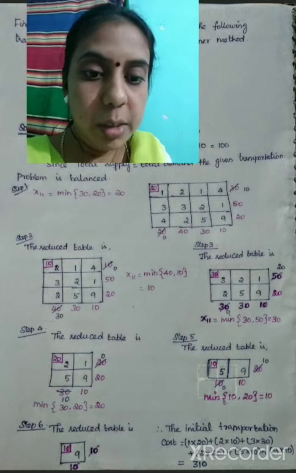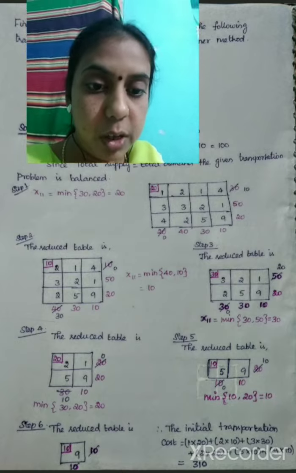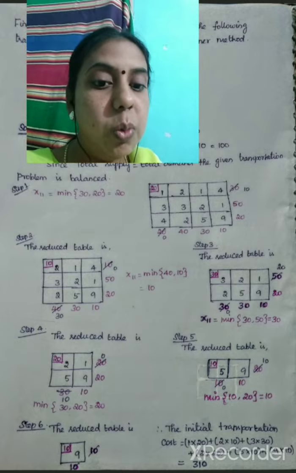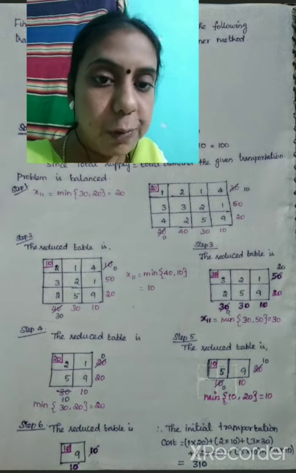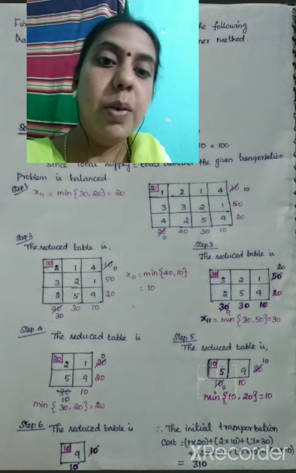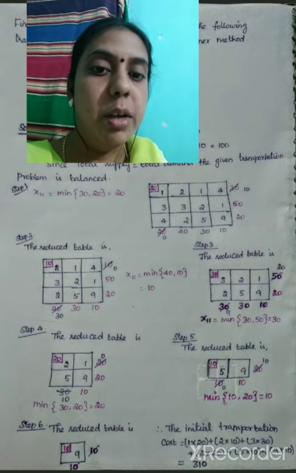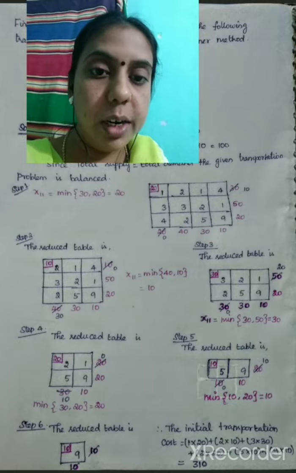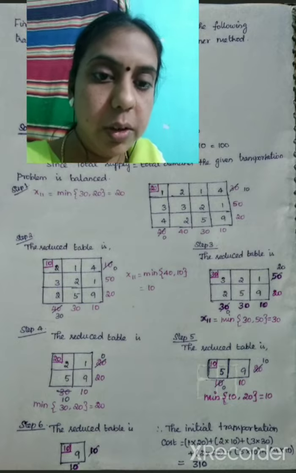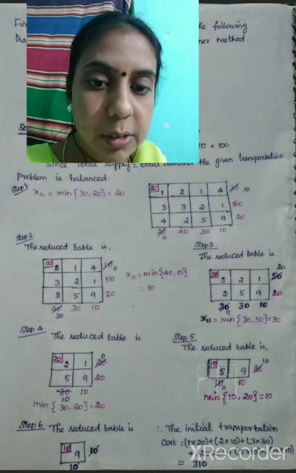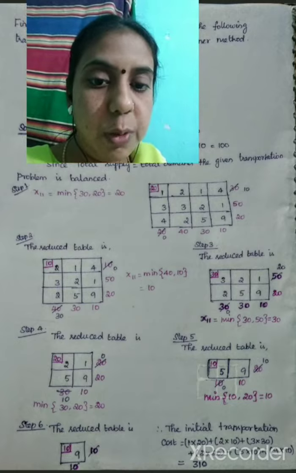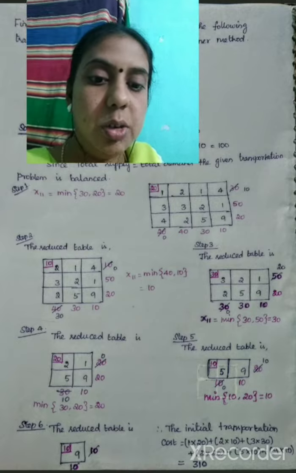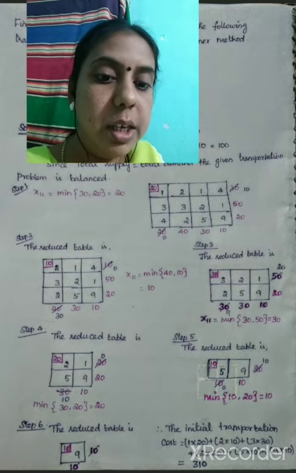We have solved the problem, and now we need to find the total transportation cost. The cost is the multiplication of the given cost with the transported commodity. From the first step it is 1 into 20, from the second step 2 into 10, from the third step 3 into 30, the fourth 2 into 20, the fifth 5 into 10, plus the sixth 9 into 30. So the total cost is 310.